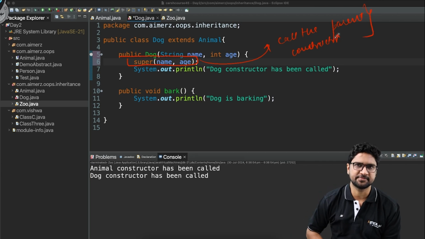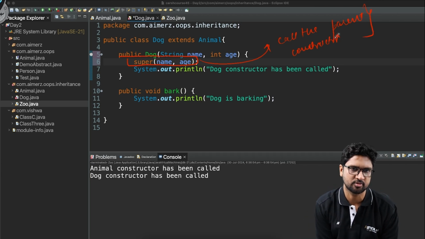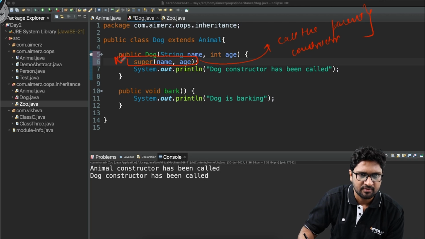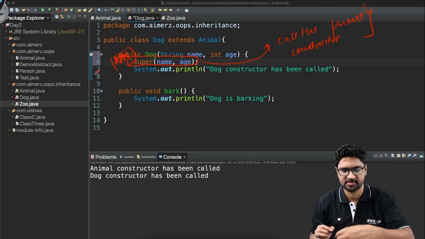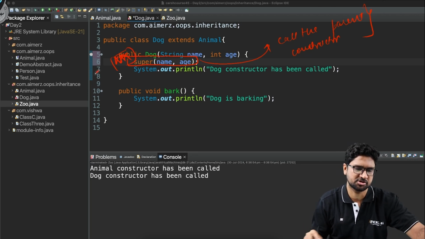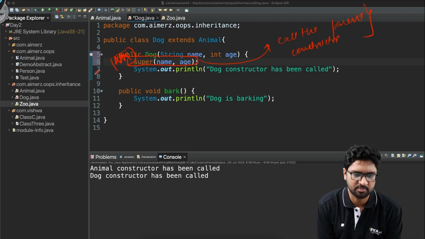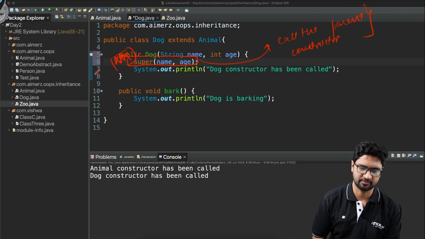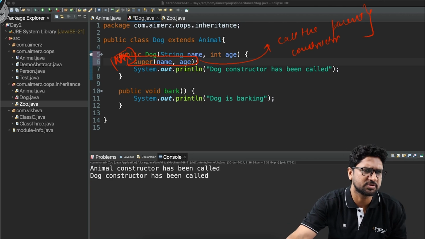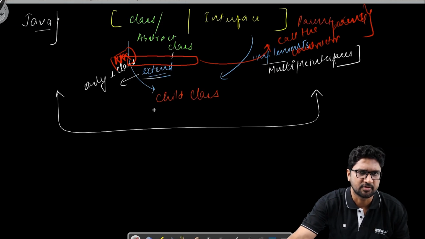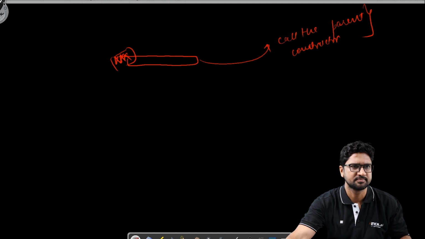Super is always the first line which gets executed inside your constructor. So be very careful about this keyword called super. Super is a keyword which again is a very interview favorite for the interviewers. Let's talk a little bit about the super so that you are all set for the question if that arises on the super thing, right?